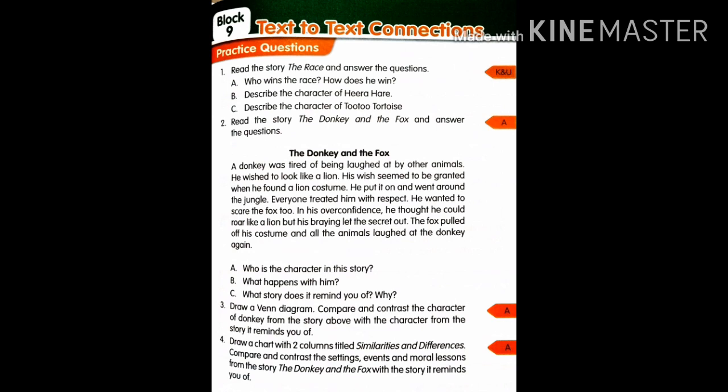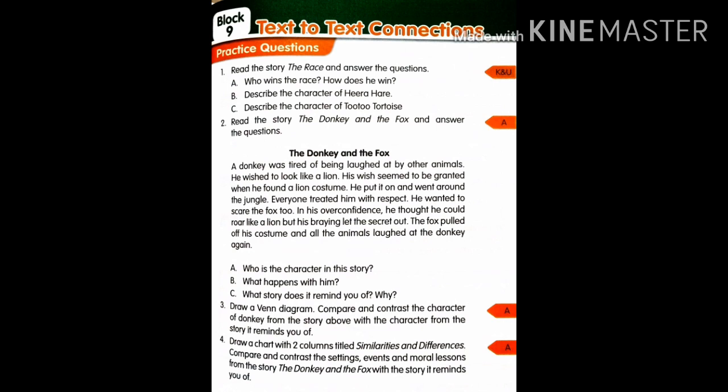Now coming to B, describe the character of Hira here. So how is he, what is his character? So you want to write the describing words about Hira here. And also you want to describe the character of Totu tortoise. So you can find it from the lesson while you are reading about Totu and Hira.